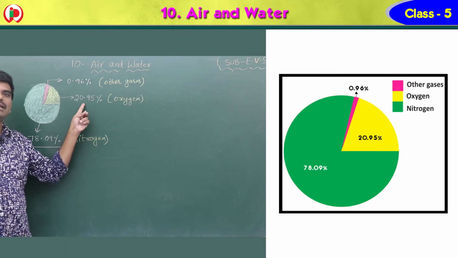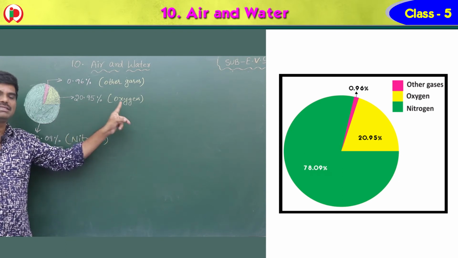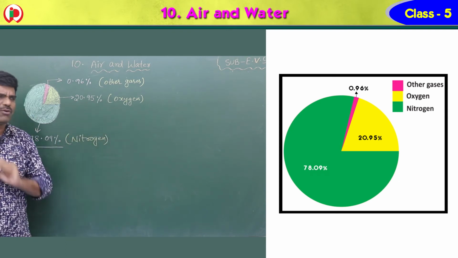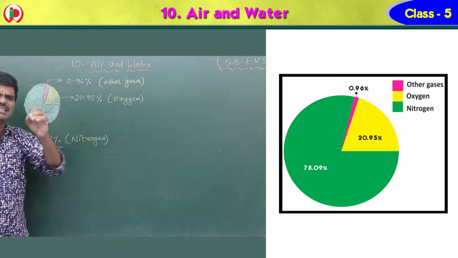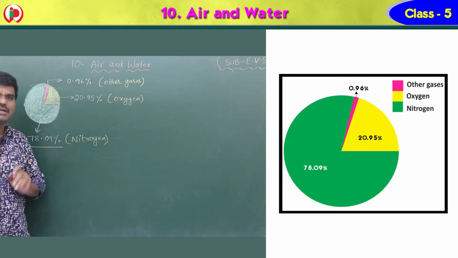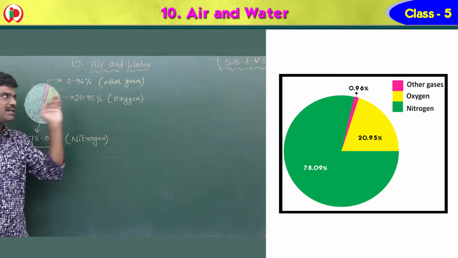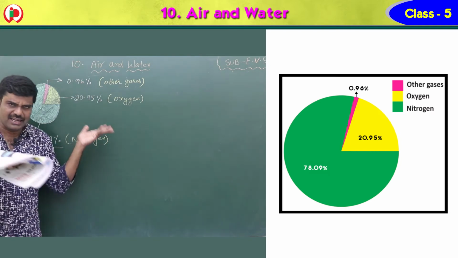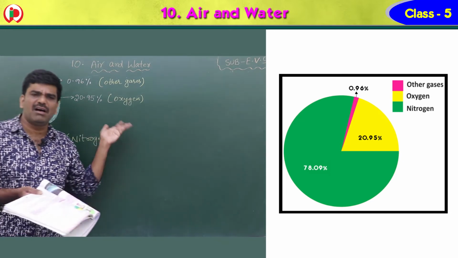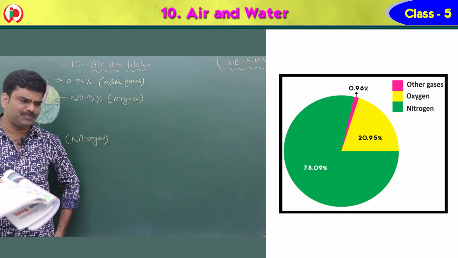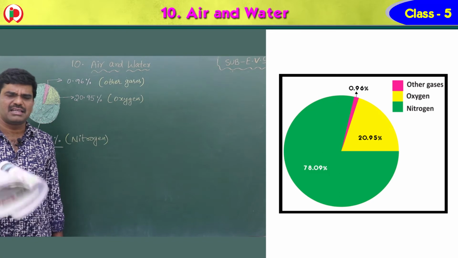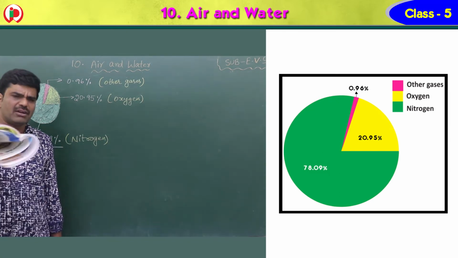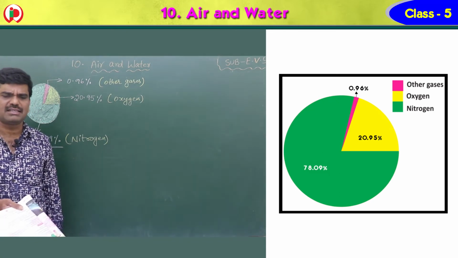And the remaining is 20.95% oxygen, and a very small amount, 0.96%, not even 1%, is other gases. What are the other gases? Like the inert gases, water vapor. The inert gases are argon, krypton, xenon, radon. You are going to learn about these inert gases in your higher classes.